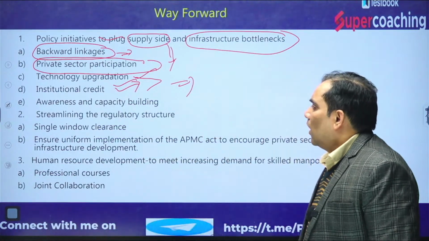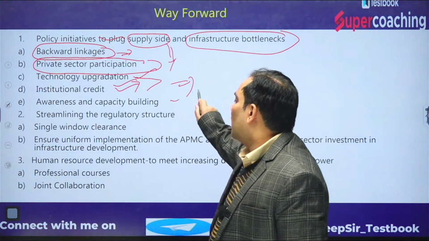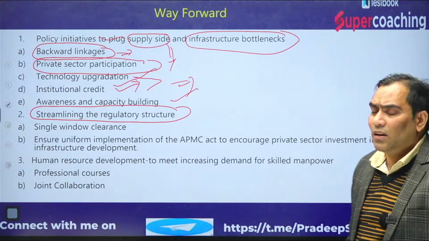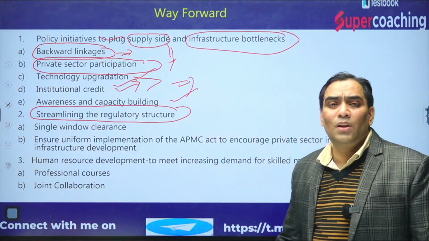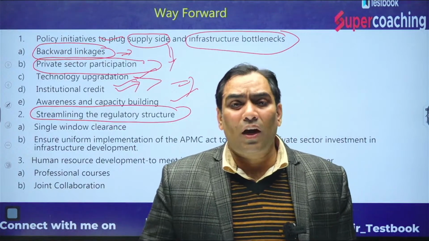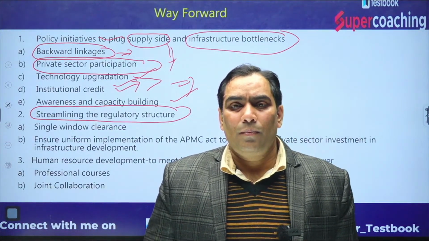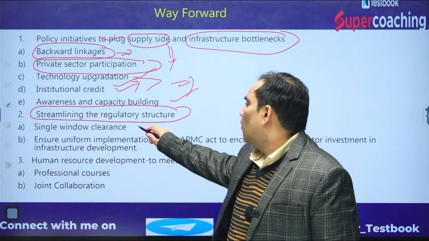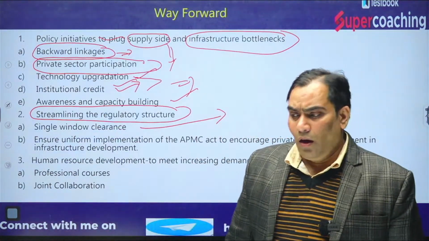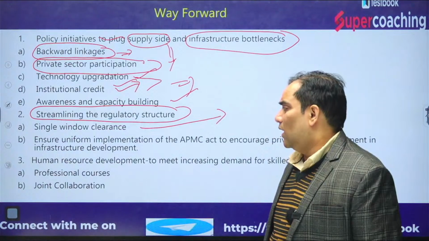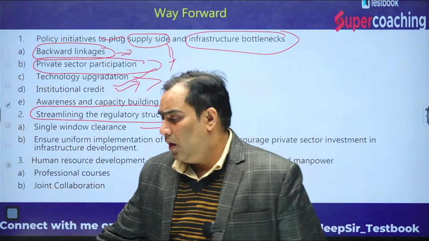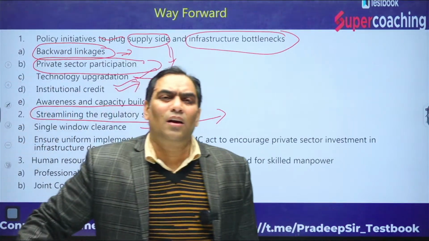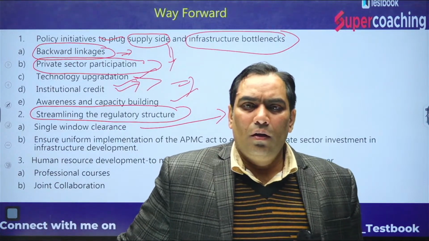Other things: awareness and capacity building. There is a need to have a regulatory structure. We already discussed, there is lack of regulatory structure, because quality is not assured. At the same time, for establishing or constructing a food park or food industry, there should be single window clearance. There should not be bureaucratic delay, red tape.